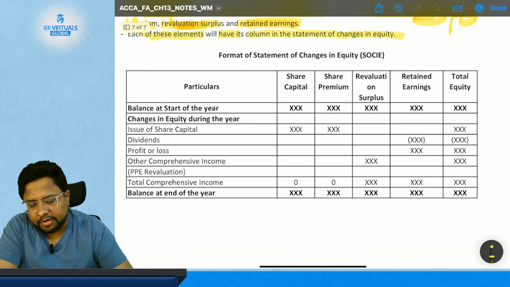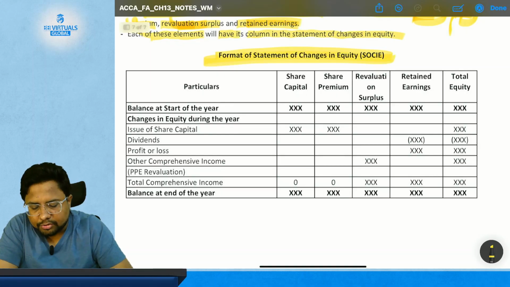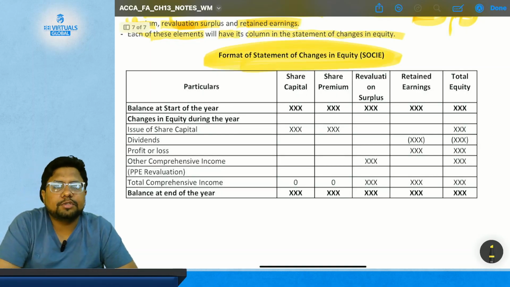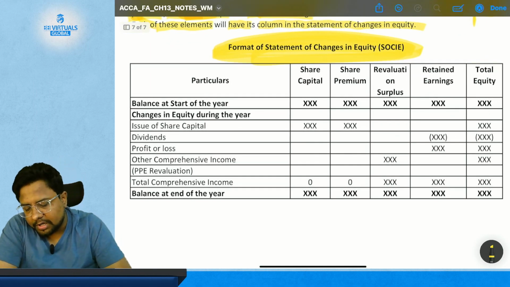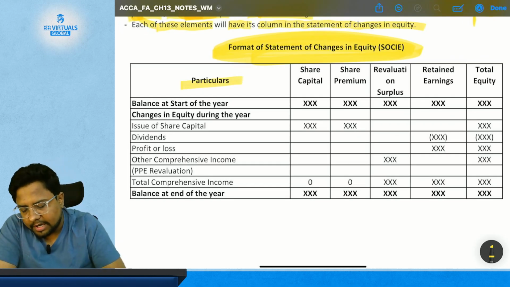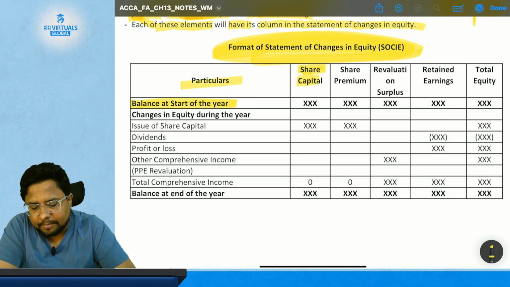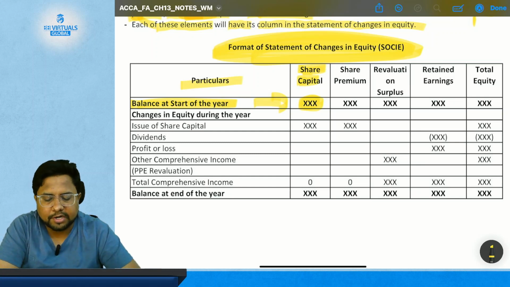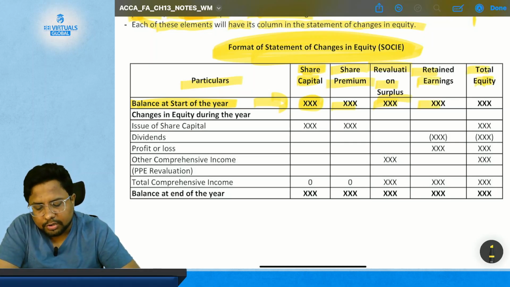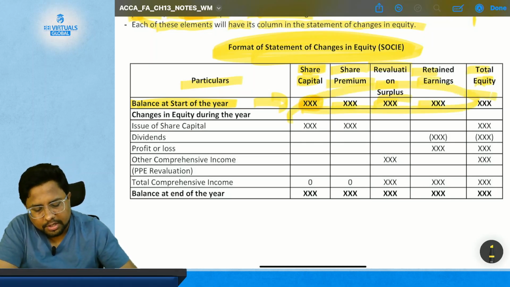Now, this is the format for the statement of changes in equity. Your statement of changes in equity will look somewhat like this. First, you will have particulars, where you will have balances at the start of the year. Suppose for share capital, you will have this balance. This is the opening share capital balance at the start of the year. Then share premium, then revaluation surplus, then retained earnings, then the total of it. The total of all this will be shown here.